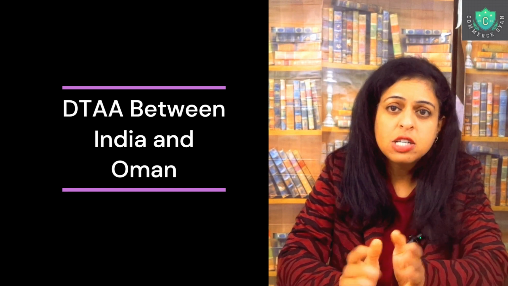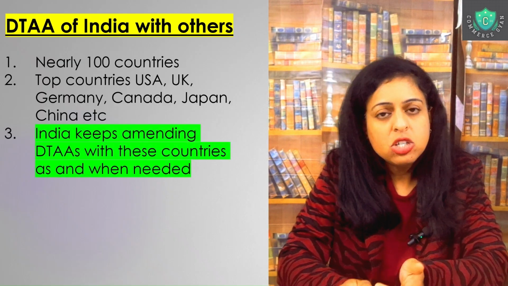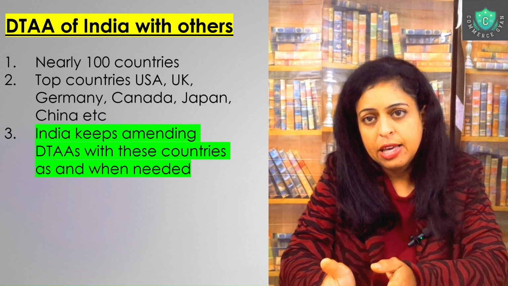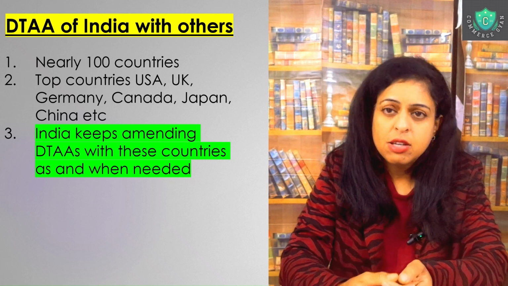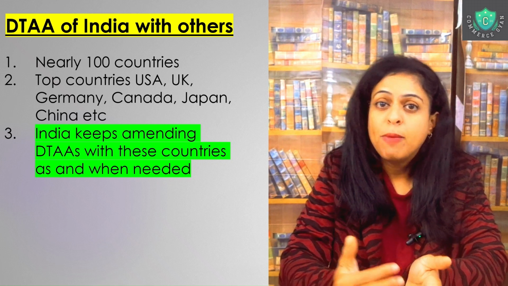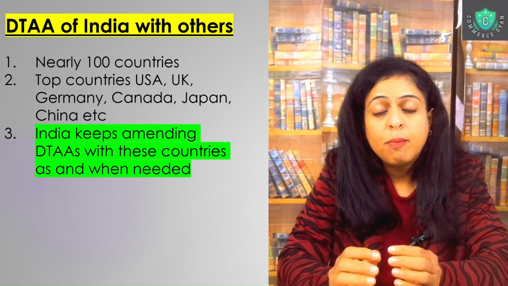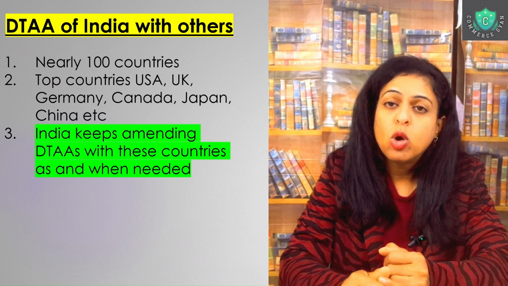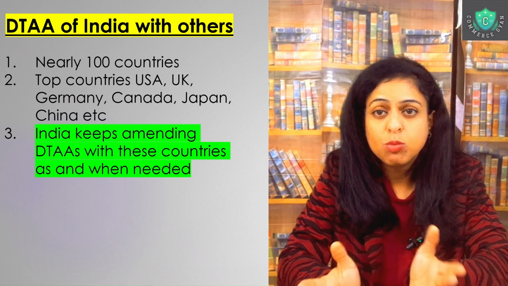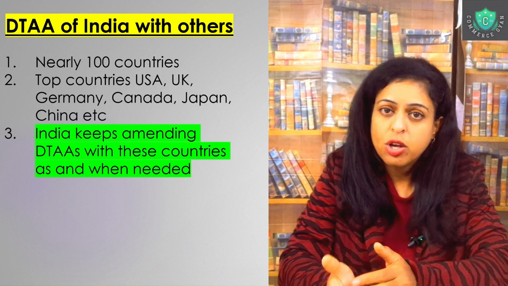This was not the first time that India and Oman signed a DTA, but this was an amendment. And in each case, India keeps amending, or even other countries keep amending the DTAA. Depending on trade circumstances and the situations, the cordial relations or bad relations between the two countries would have an impact on the DTA. And amendments can impact the people who are claiming the benefits, or who are being charged tax in both countries. So this is where the amendments come into the picture, and they also affect the people.